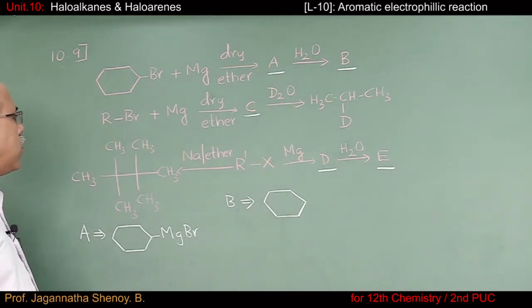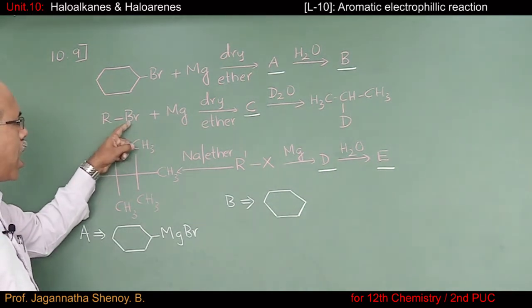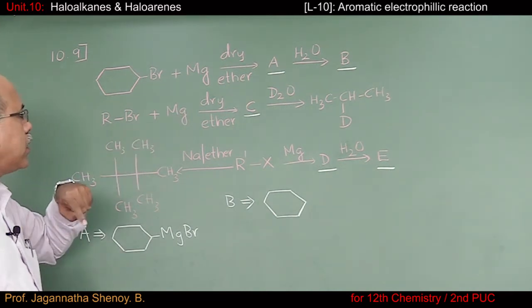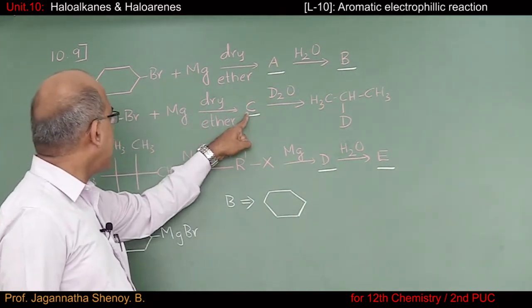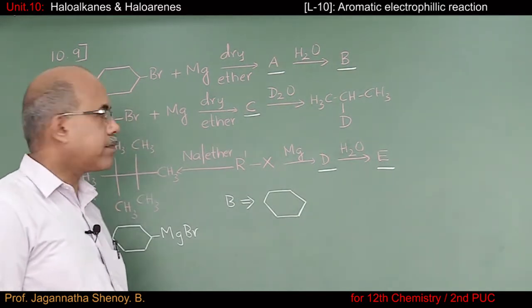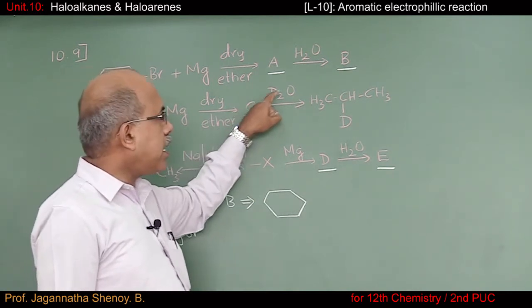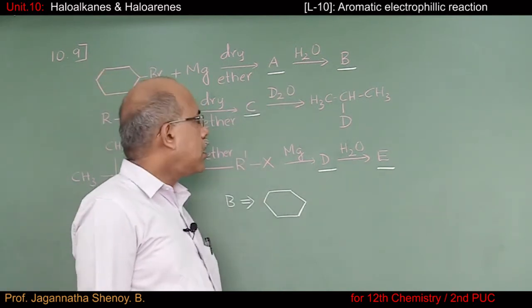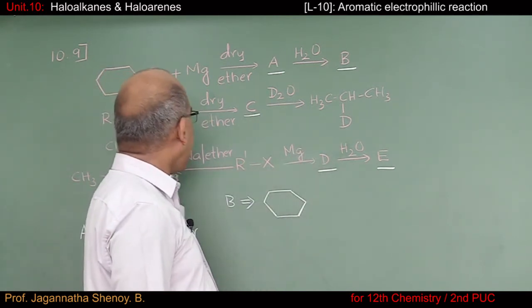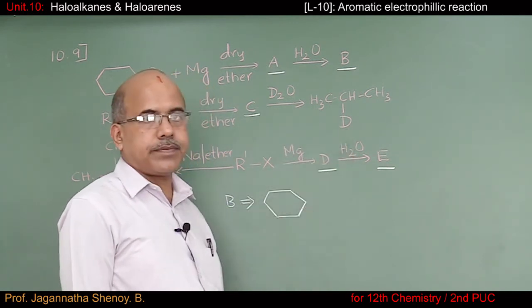Right. Now, what I do is, I will start from RBr. I'll treat it with Mg. So what should be C? It should be RMgBr. And once you have RMgBr, I'm treating it with heavy water. In RMgBr, that MgBr part is replaced by deuterium of heavy water.